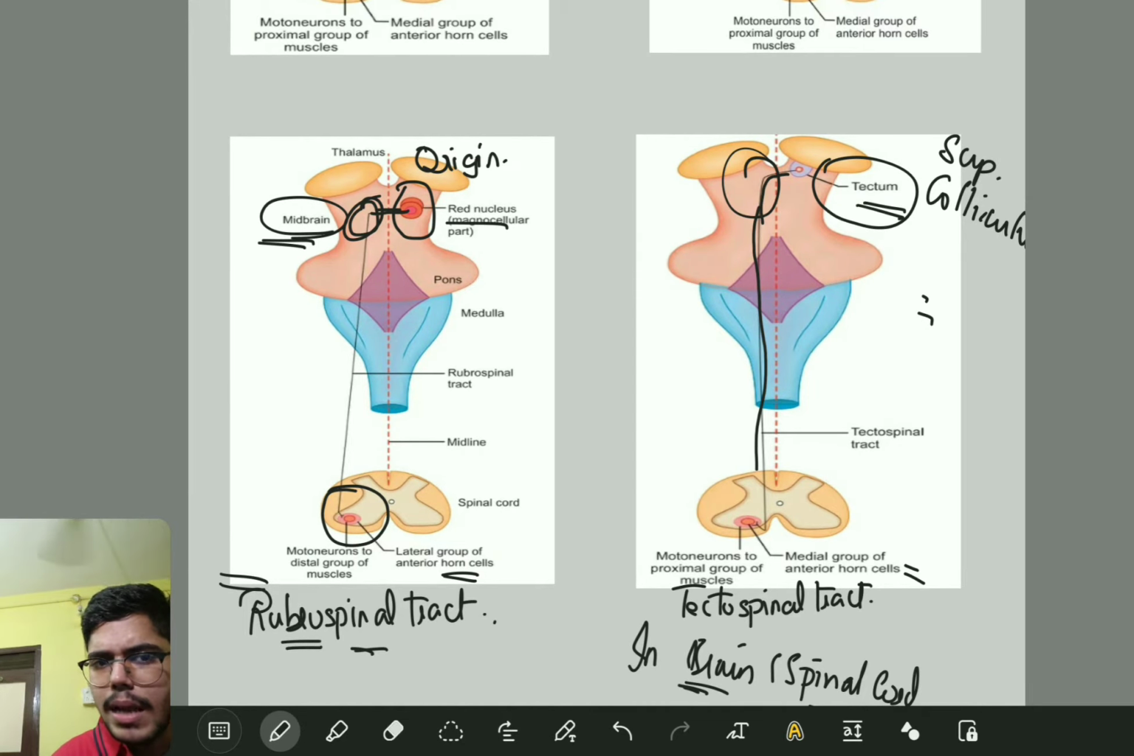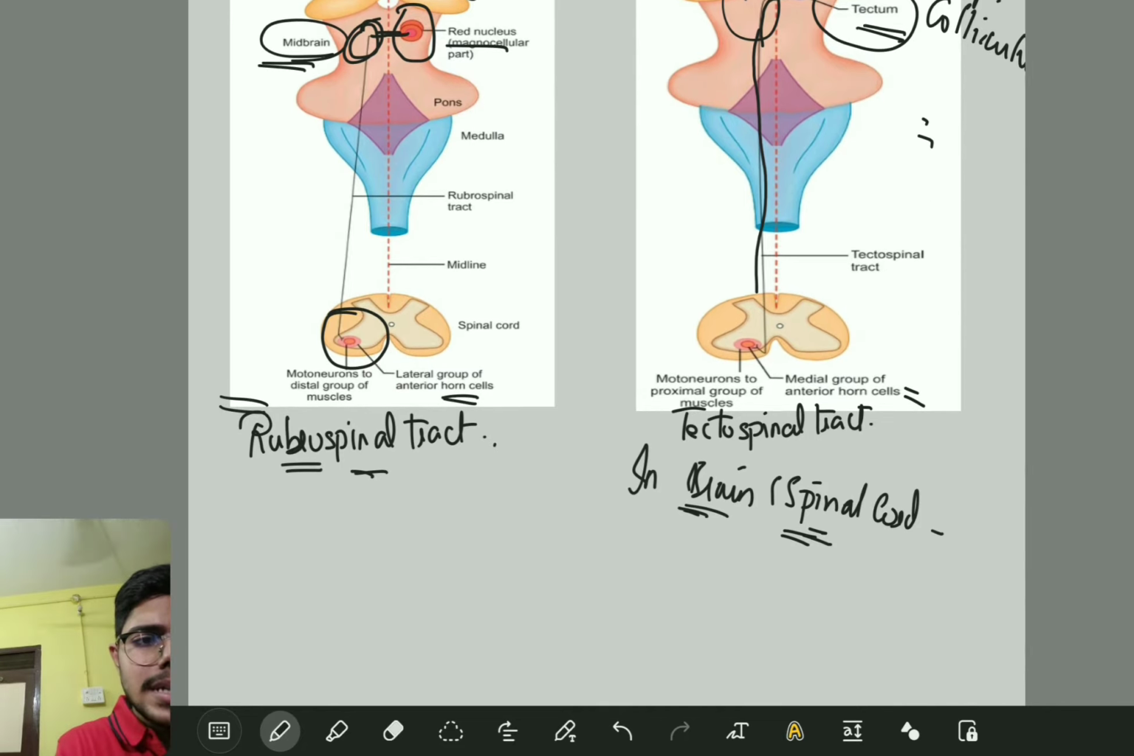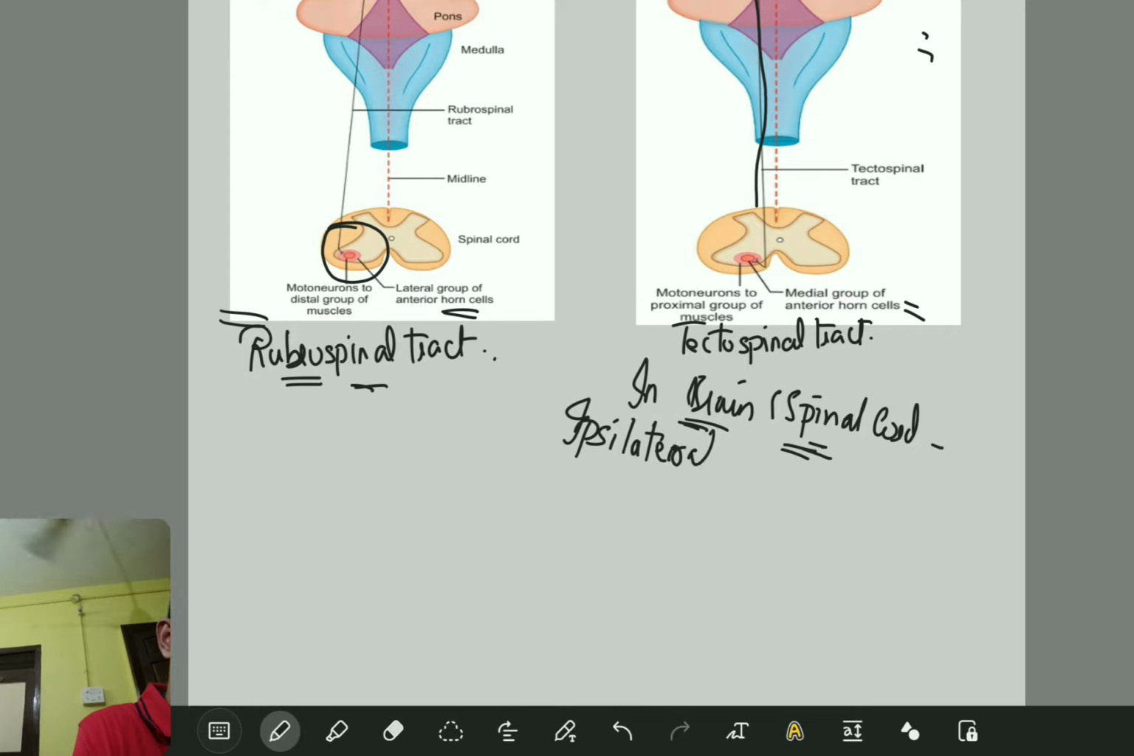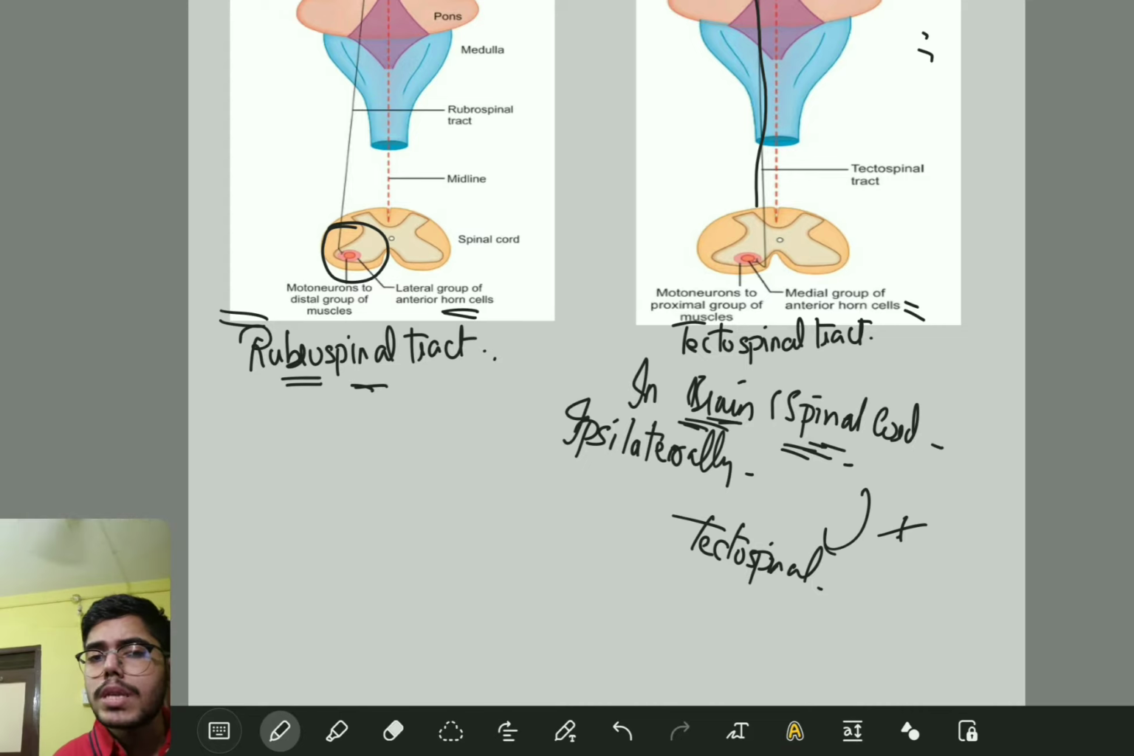Okay, is it fine? I am repeating the statement: all the medial descending pathways, they all descend ipsilaterally in the brain and spinal cord, except your tectospinal tract, where it crosses over to the opposite side. This is very important. Fine.